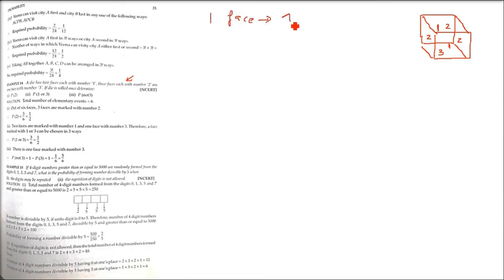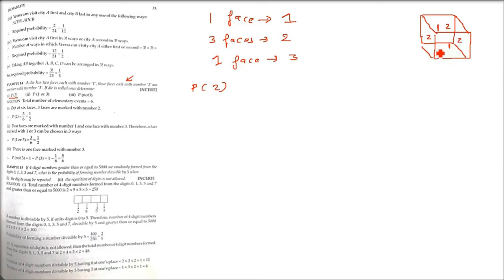2 faces with number 1, 3 faces with number 2, and 1 face with number 3. So if the die is rolled once, what do we have to find out? P(2), P(1 or 3), and P(not 3). So what is the probability of 2?